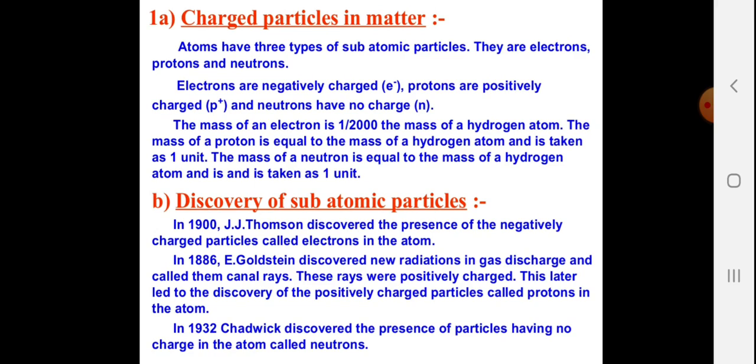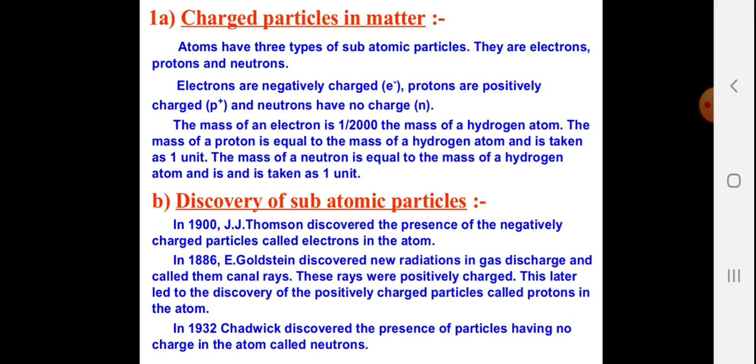Number 2. Discovery of subatomic particles. In 1900, J.J. Thomson discovered the presence of negatively charged particles called electrons, which are present in the atom. In 1886, Goldstein discovered a new radiation in the gas discharge and called them the canal rays.